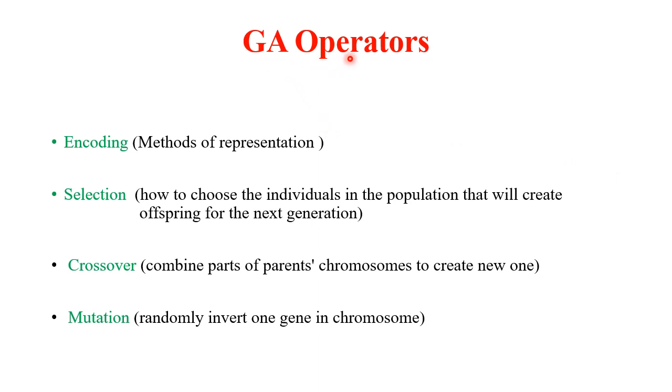Genetic algorithm operators are encoding, selection, crossover, mutation. Encoding means how we represent the solution. Selection means how individuals are selected from the population for creating offsprings. Crossover means how parts of parents are combined to create new individuals. Mutation means how we randomly make some changes in the chromosome to introduce new or better features.